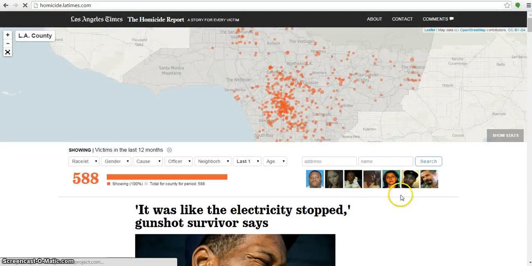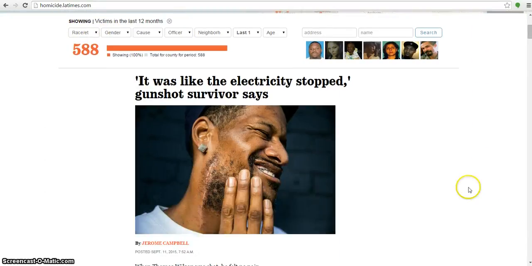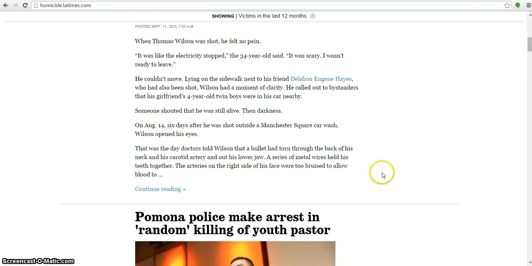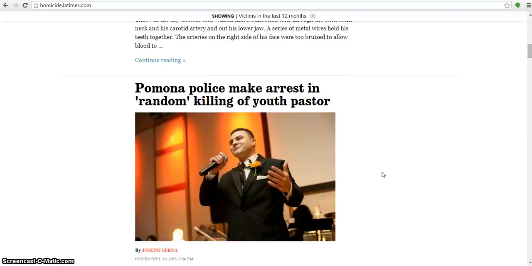Okay, so once this loads, you can see they actually have a map here covering all of the homicides in LA. Okay, with the tagline, a story for every victim. So you can limit here to victims by race, by gender, by cause, neighborhood. And as you scroll down, you can see you can read all of these articles directly through their website on homicides in LA. Okay.